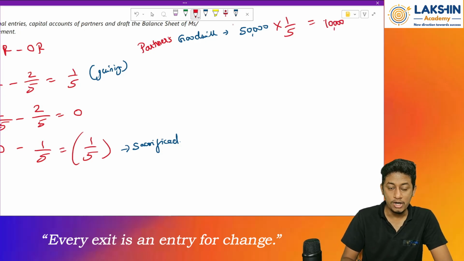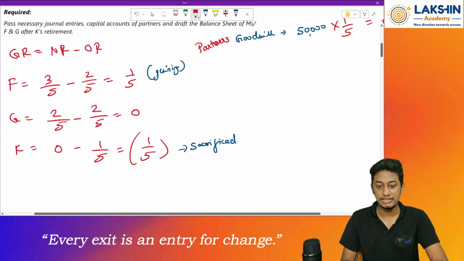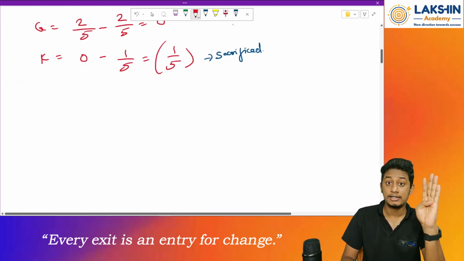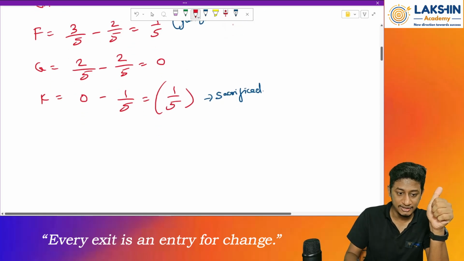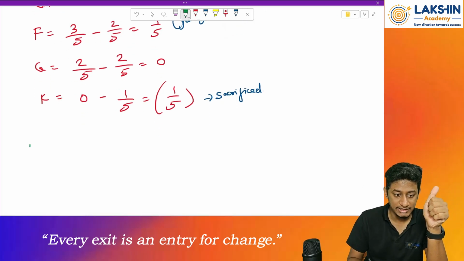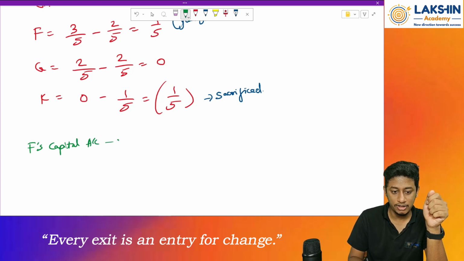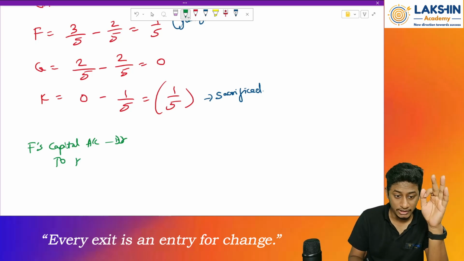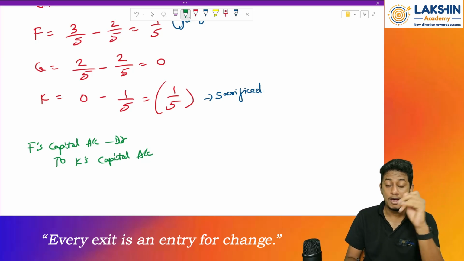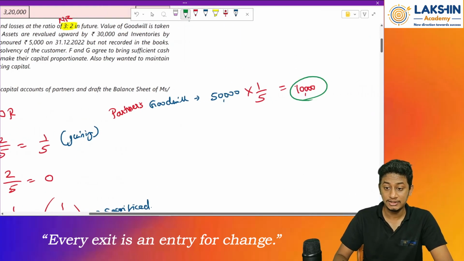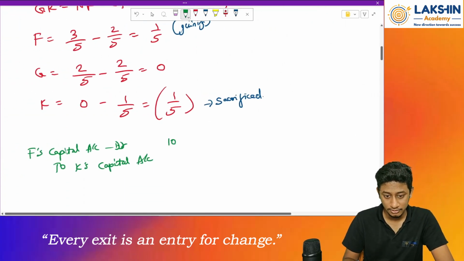Now, what is the journal entry that will pass? Gaining partner's capital account is debited to sacrificing partner. Who is gaining over here? F is gaining, right? So the journal entry will be F's capital account debited to sacrificing partner. Who is sacrificing over here? K's capital account credited, by rupees 10,000. So 10,000 will be divided between both the partners.